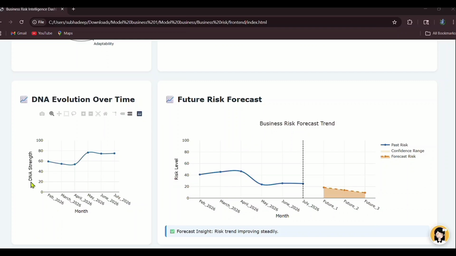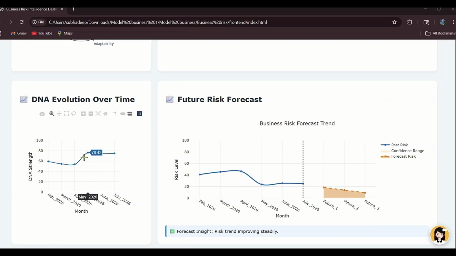The blue line shows the trend of business performance over time. At the beginning, in February, the DNA strength is at a moderate level, which means the business is stable but still growing gradually. From March to April, there is a small decline, which may indicate minor operational challenges, market fluctuation, or temporary risk. After April, we can see a sharp increase in May, where the DNA strength reaches one of its highest points.